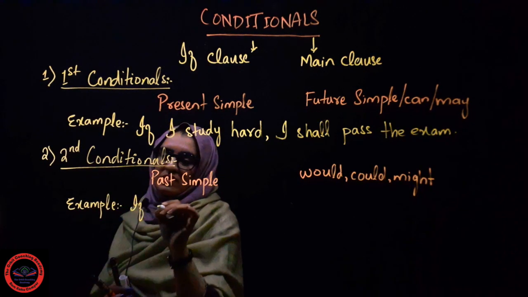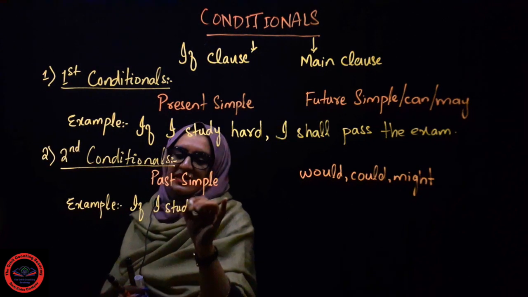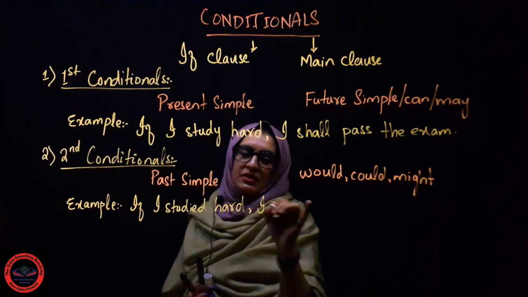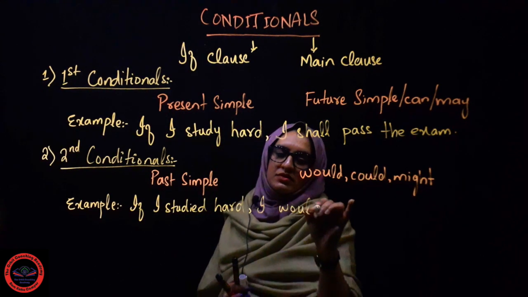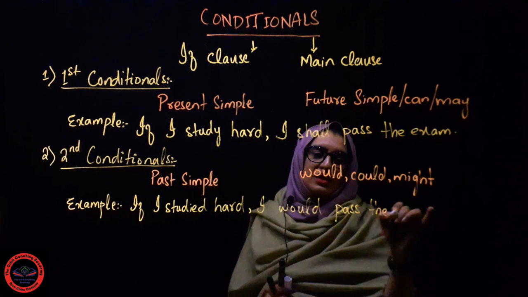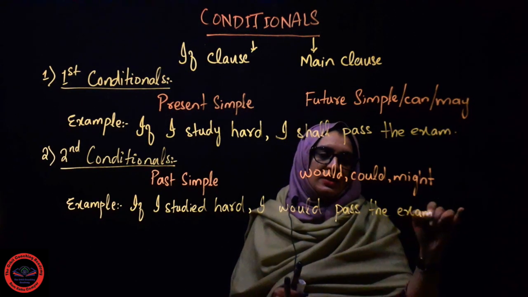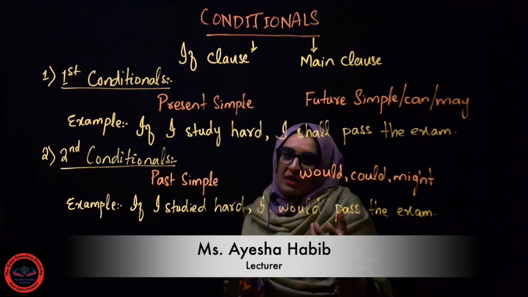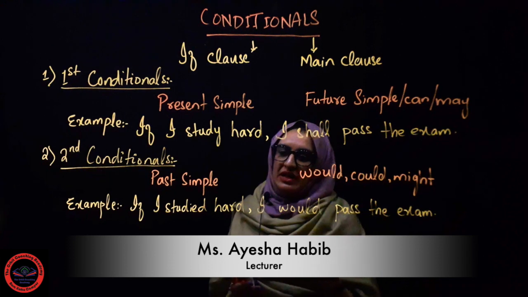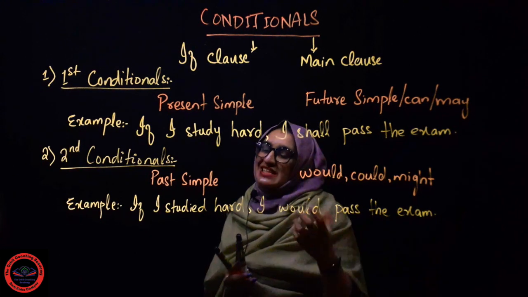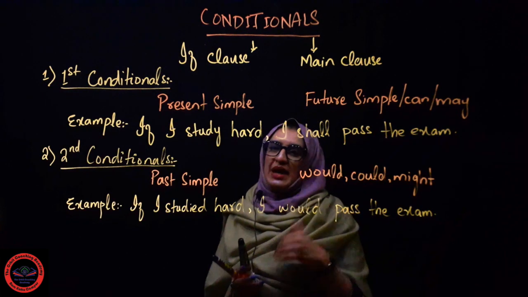If I studied hard, I would pass the exam. Now, what is second conditional? It basically shows something which might not happen, something we wish for, but it does not happen either in the present, past or future.